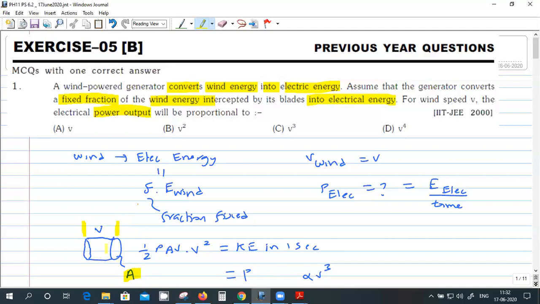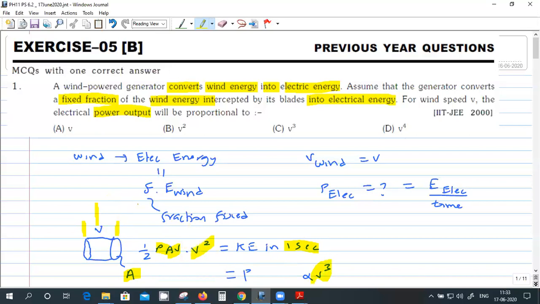In 1 second, the volume of wind, of area A and length b, will cross this area. So this volume is area into velocity, and rho is the density. So this is the mass which is crossing this area. Then half m v square is the kinetic energy in 1 second. Because it's 1 second, the length is v, the velocity. So that's why it will become v cube.